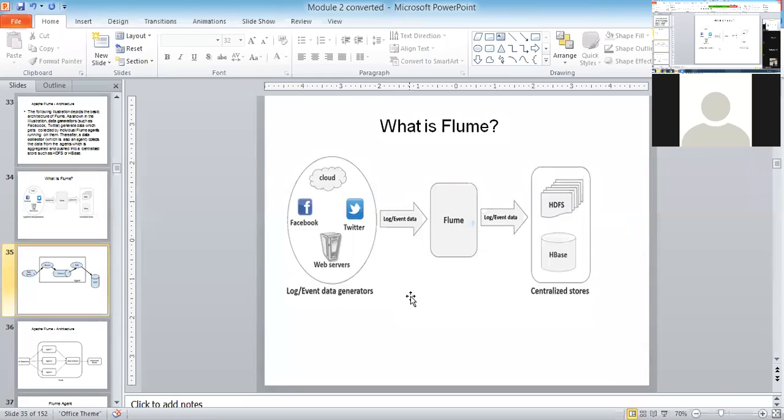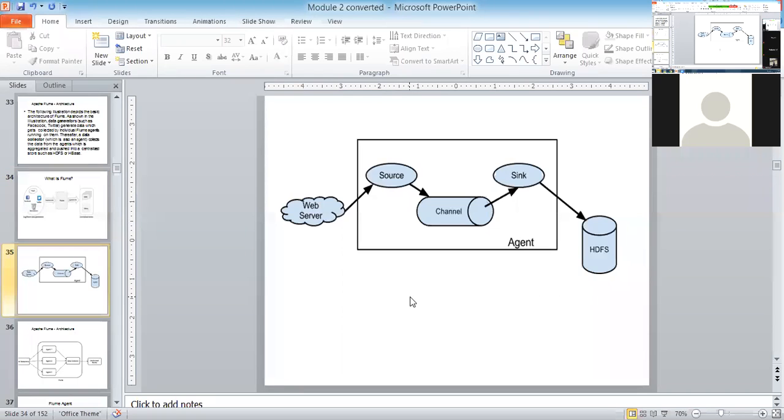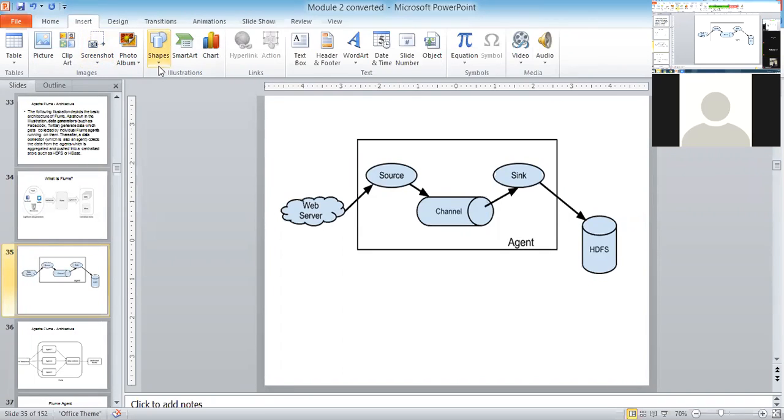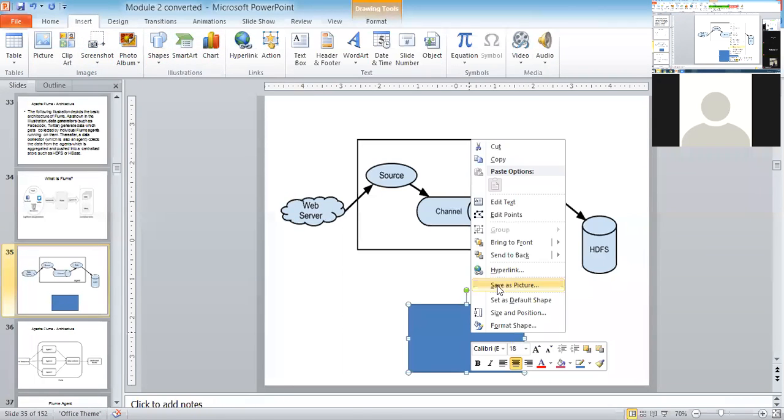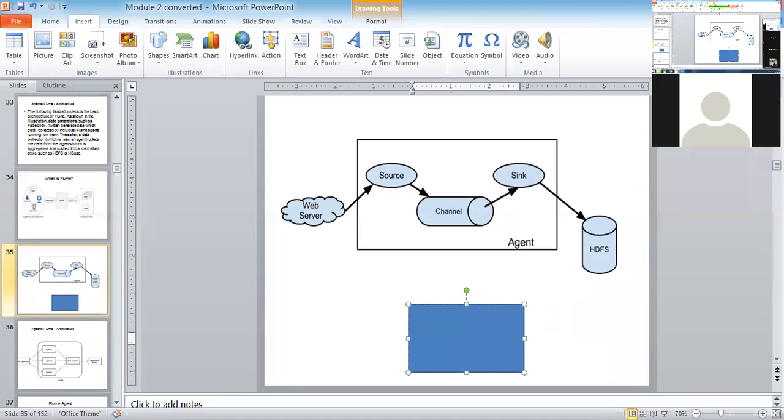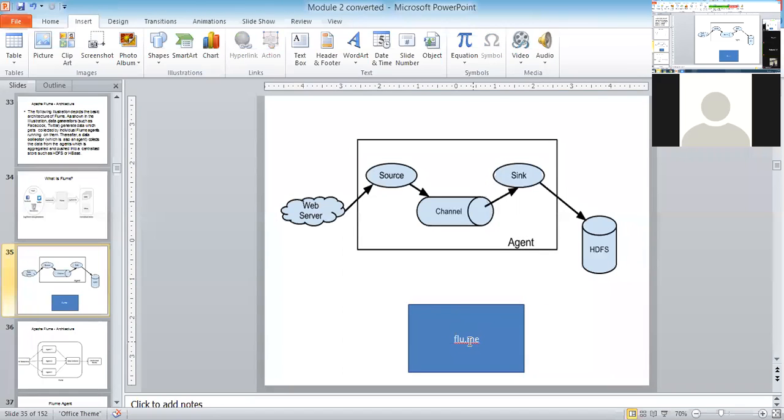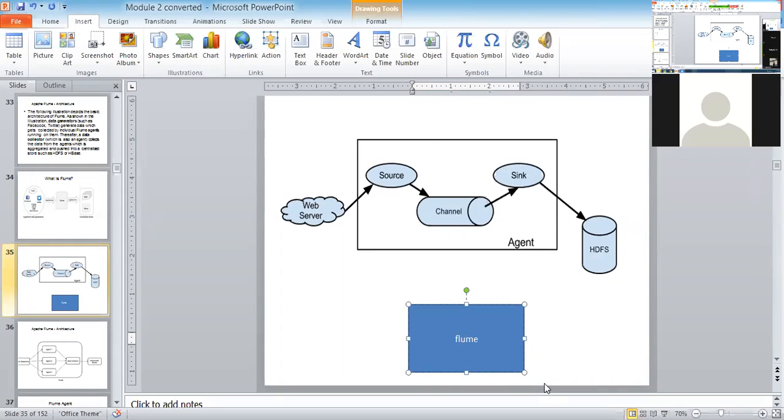That is what it is doing here. It is a clear picture of a Flume. Do you understand? It's a clear picture of a Flume. So inside a Flume, what will be there? This is a clear picture inside a Flume. So what are all the things that will be there inside a picture of a Flume? The things will be web server, source, channel, sink, HDFS.